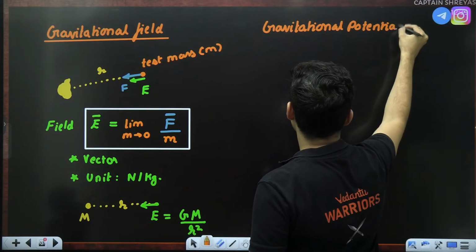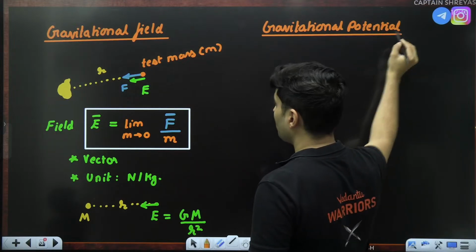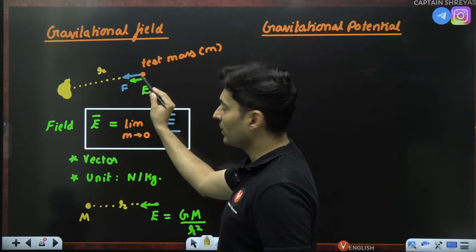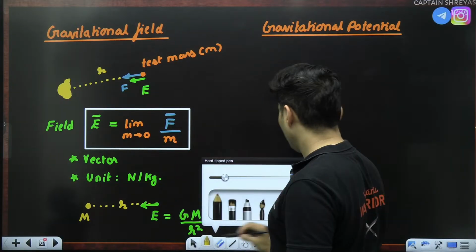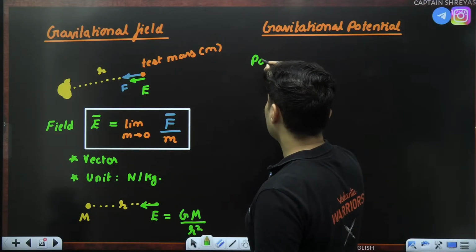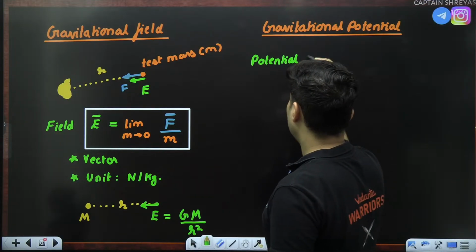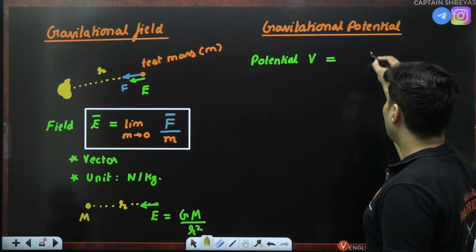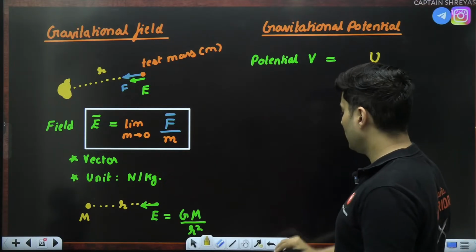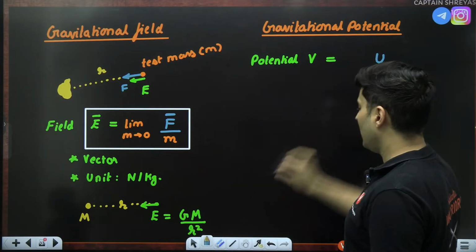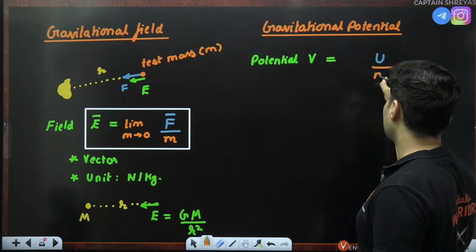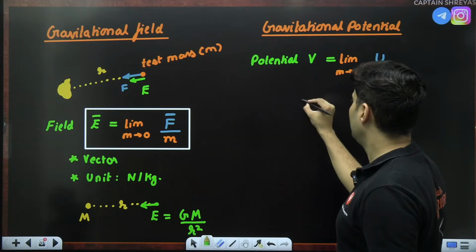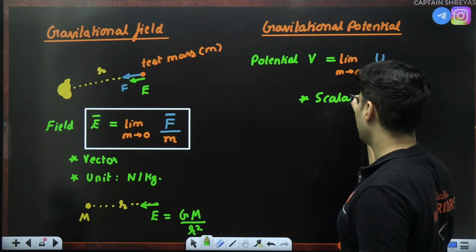It is not potential energy, it is just gravitational potential. So again, if you have many masses over here and you want to find what is the potential at this point, same way you define potential V. Same diagram, guys, is equal to you take the potential energy, whatever that potential energy is there, and divide it by the test mass, limit m tends to 0. That's it. This is obviously a scalar quantity because energy is a scalar.